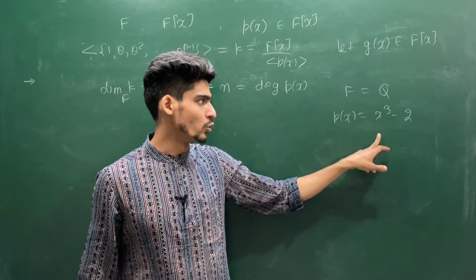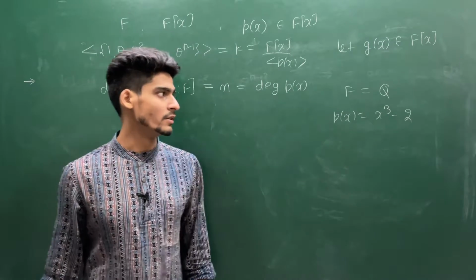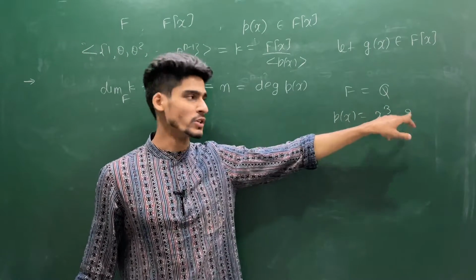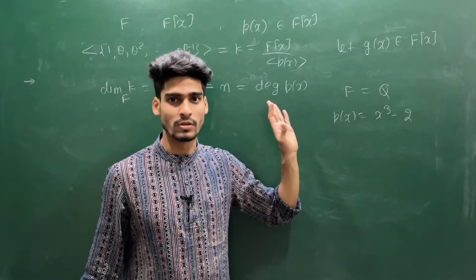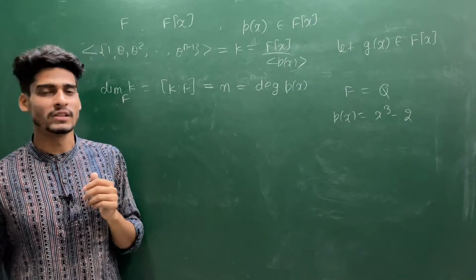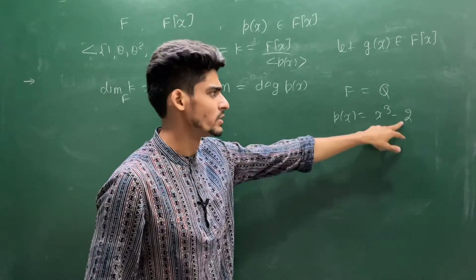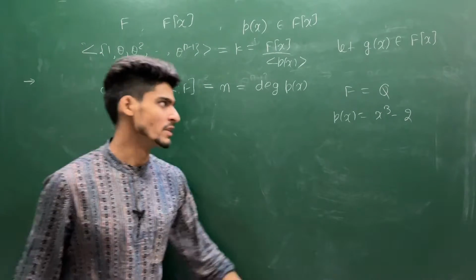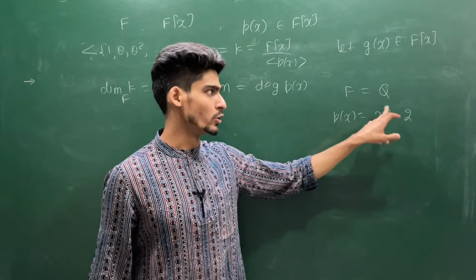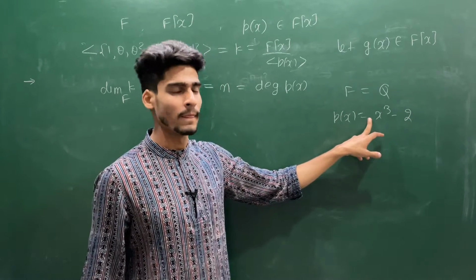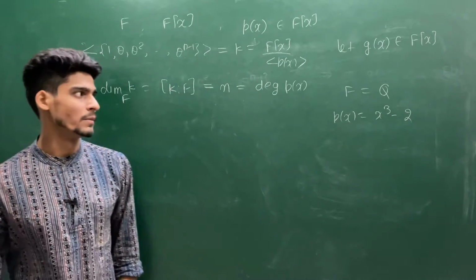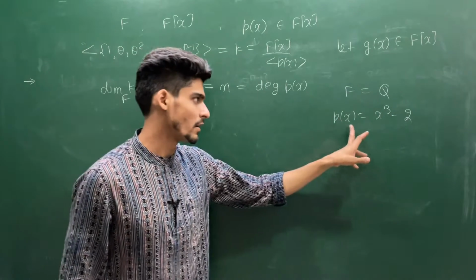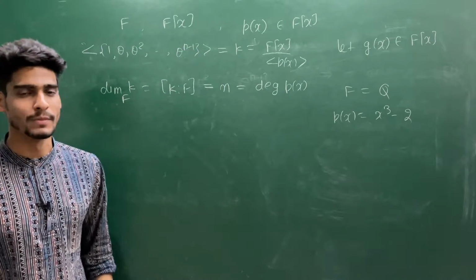If you try to find the roots of this polynomial, the roots are not inside Q because it has one real root which is irrational and two purely complex roots. Or you can use the Eisenstein criterion also. 2 divides 2, 2 divides 0, 2 divides 0, 2 does not divide 1, and 2 square does not divide the constant term. So by using Eisenstein criterion, the choice for the prime is 2. So by Eisenstein criterion, this is an irreducible polynomial over Q.